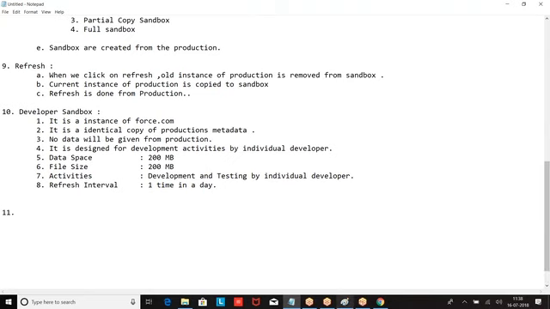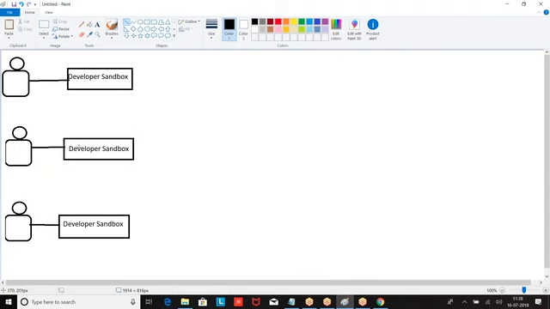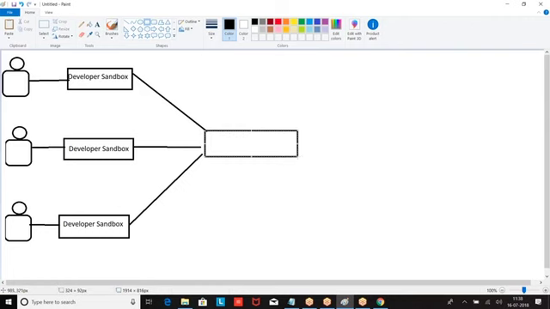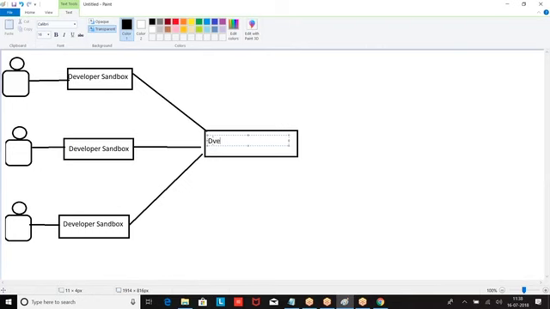Now, if a group of people are working, say all three people are working on one functionality, once they have finished, what should I do? I have to merge their code into one particular environment where I can join all this code and work. So what is this environment called? Developer Pro. It is for integrating the individual environments, clubbing the code.